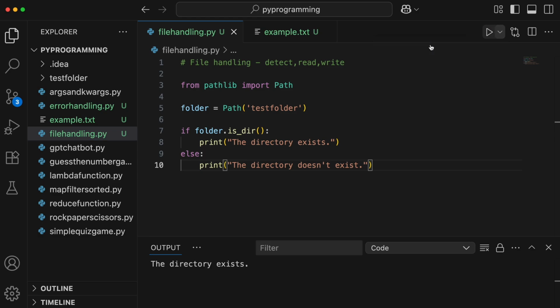If I run this code, I can see the directory exists. But let's say I give another name which doesn't exist, it will give us the message in the else block. So the directory doesn't exist.